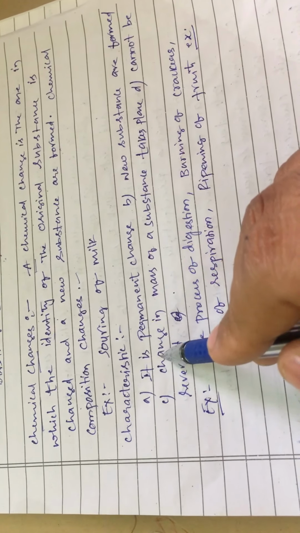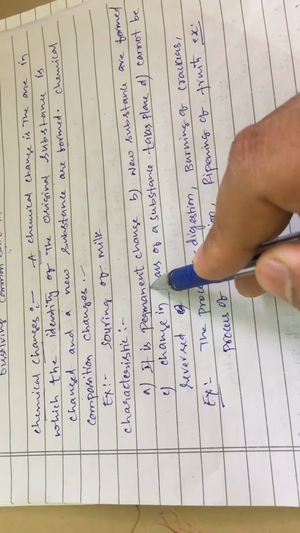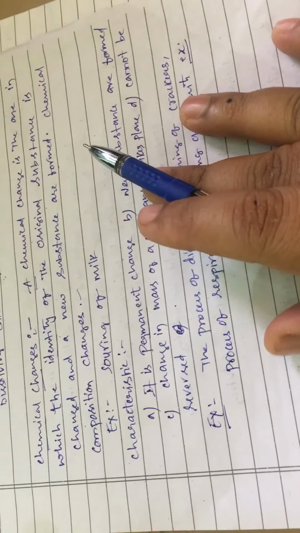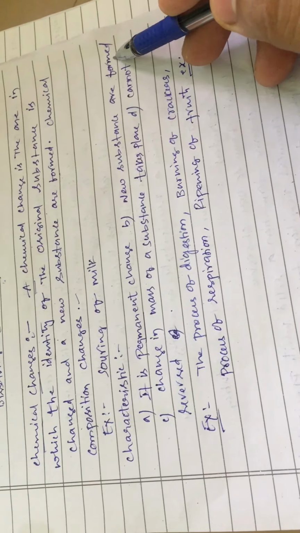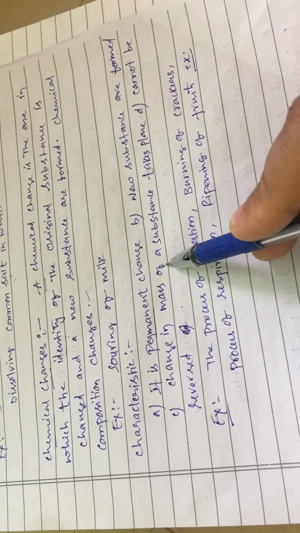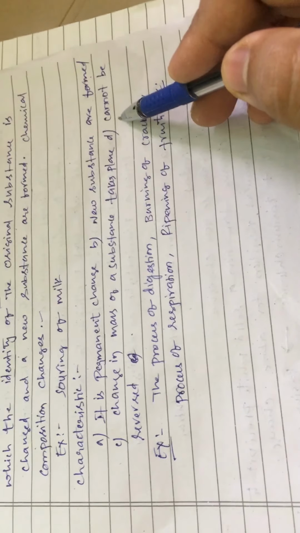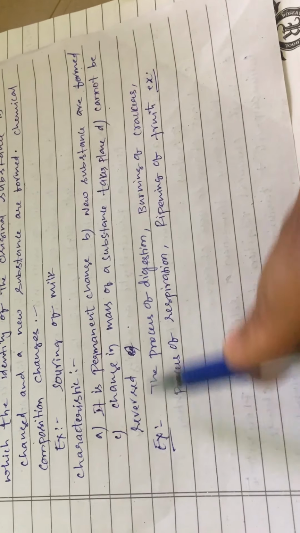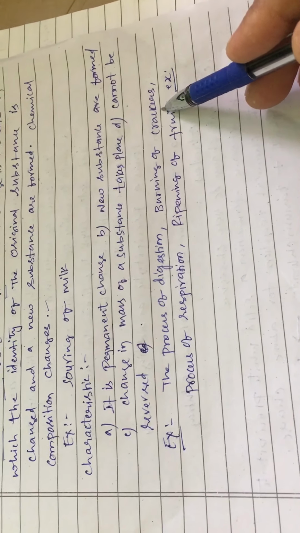So what are the characteristic properties of a chemical change? It is a permanent change, in the sense that it cannot be reversed. New substances are always formed in a chemical change. There is a change in the mass of a substance. It cannot be reversed.